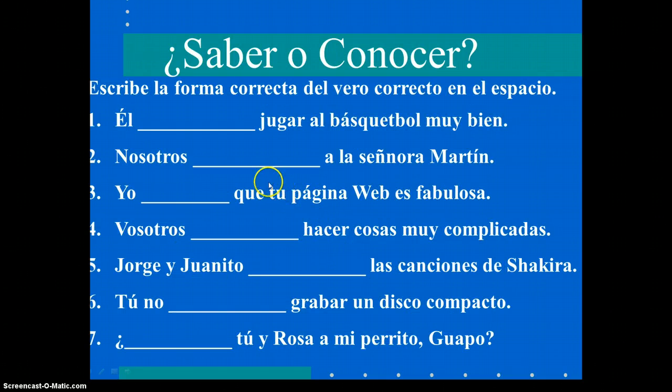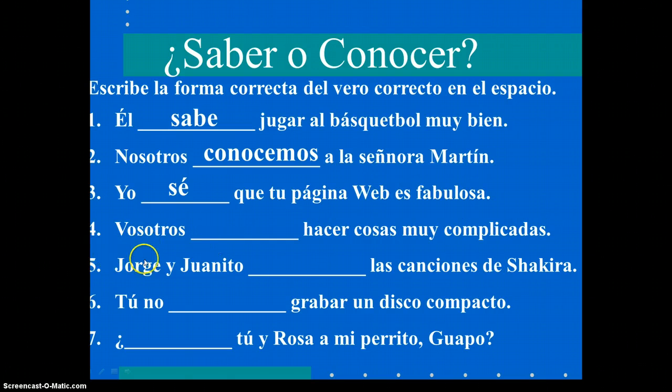All right, let's do a practice. Write the correct form of the verb saber or conocer in the space provided. Once you've answered all of these, start the video up again and see how you did. Número 1. Él sabe jugar al basketball muy bien. He knows how to play basketball very well. Nosotros conocemos a la señora Martín. Número 3. Yo sé que tu página web es fabulosa. I know that your web page is fabulous.